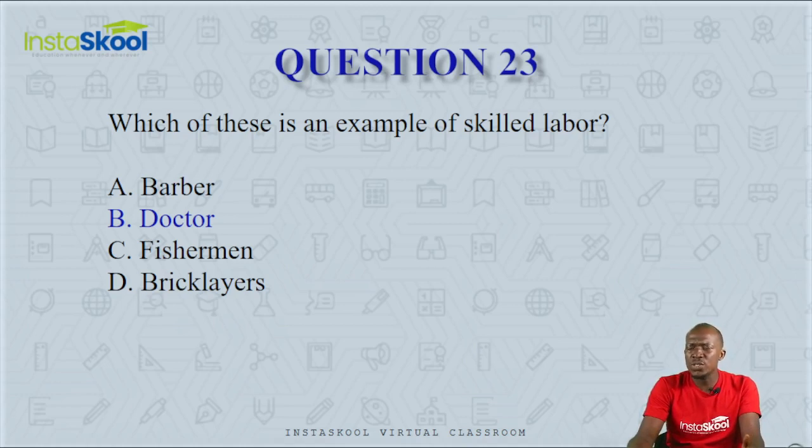For semi-skilled labor, they require training, but not necessarily formal training. So for a barber and bricklayer and fisherman, they require some training, but not formal training. But a doctor must attend a university, a medical school, before they become a doctor to practice as a doctor. So the answer here is option B.